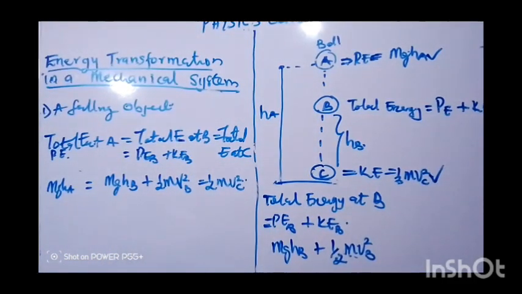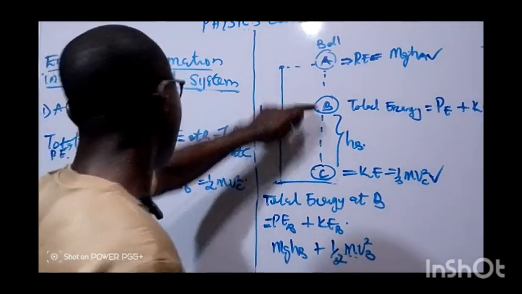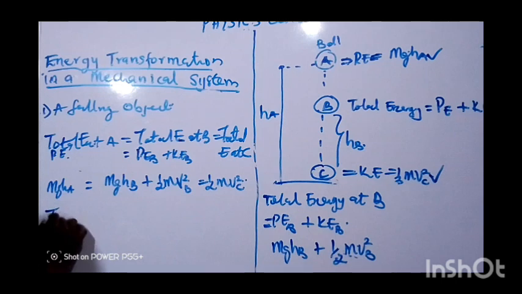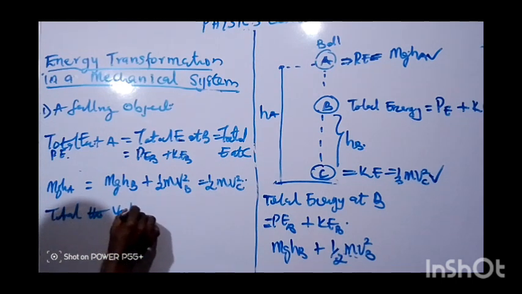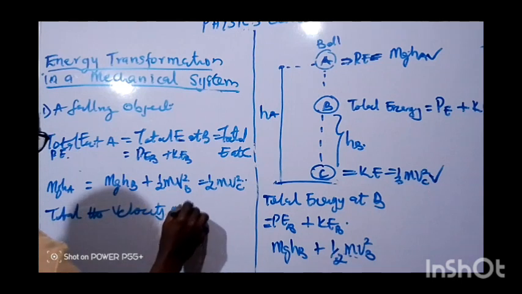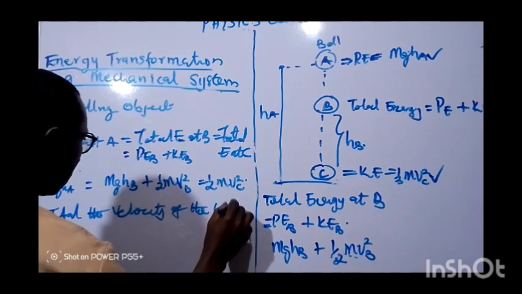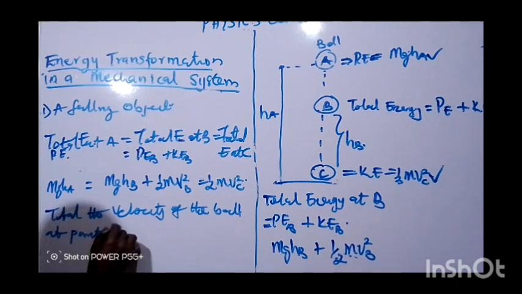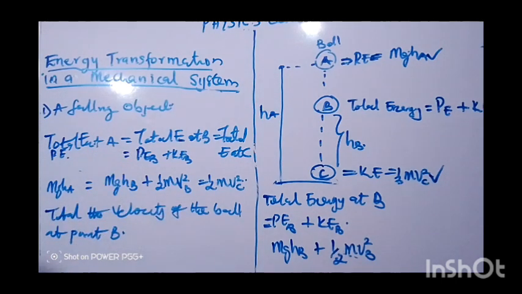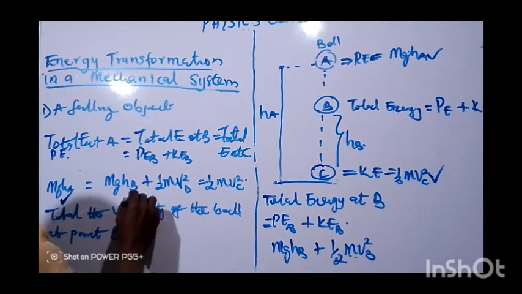Now, we want to find the velocity of the ball at point B. To calculate the velocity of the ball at point B, we consider this one and this one.